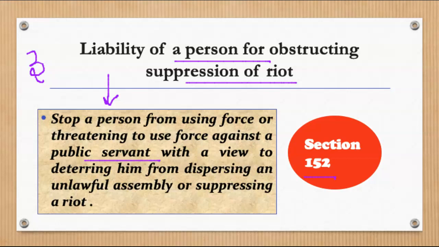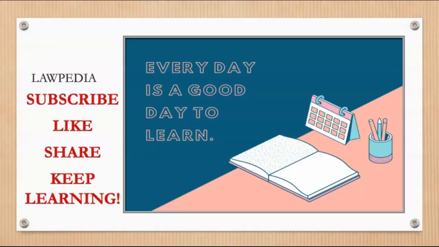punishment for rioting. We covered section 153, punishment in case अगर आप riots को provoke करते हैं. We covered section 154 to 156 जो basically deal करते हैं constructive liability of person having interest in land on which an unlawful assembly is held or for whose benefit that particular riot is committed. So with this we come to the end of our video. I hope you did understand some of the aspects related to riots as an offense that have been defined or that have been stated under your Indian Penal Code.